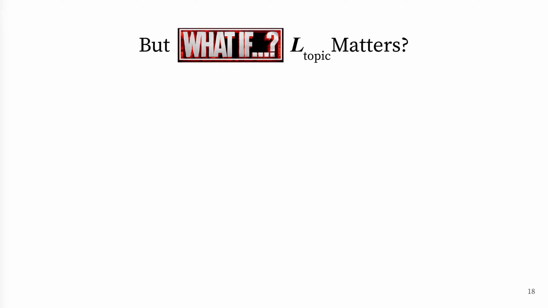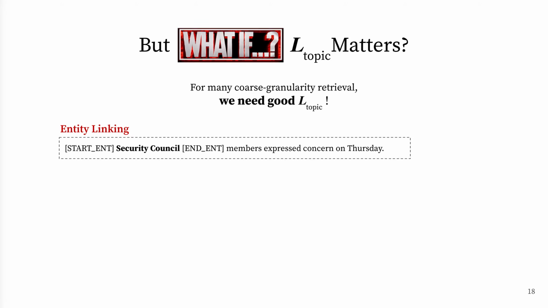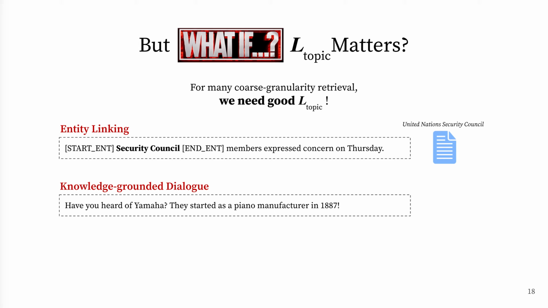Although having good L-hard is sufficient for open domain QA, many coarse granularity retrieval tasks, such as document retrieval, only require topical relevance. For instance, entity linking would require the retriever to retrieve a single topically relevant document, and knowledge-grounded dialogue also requires a single topically relevant document.